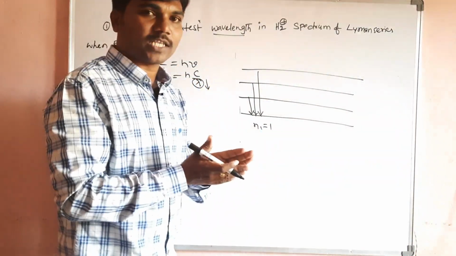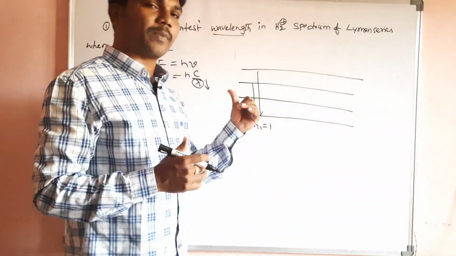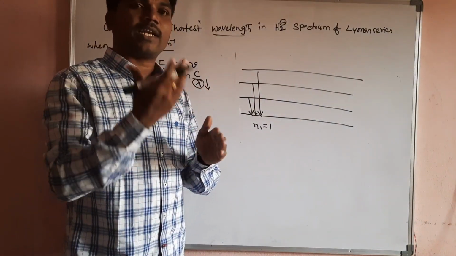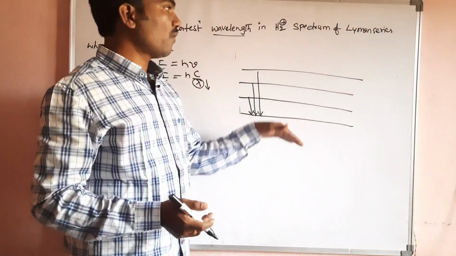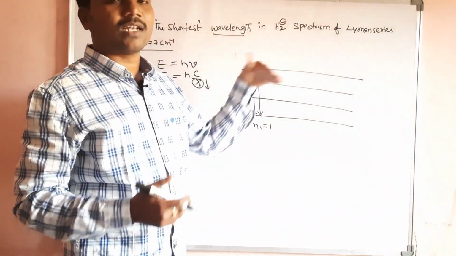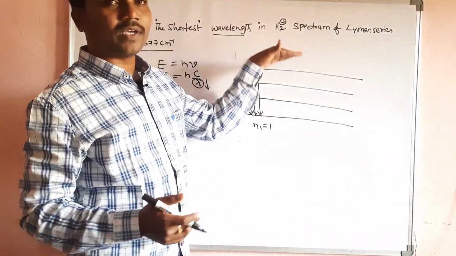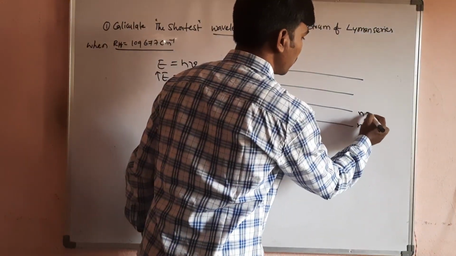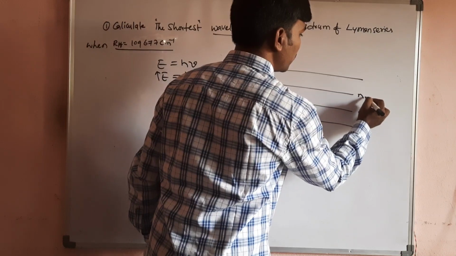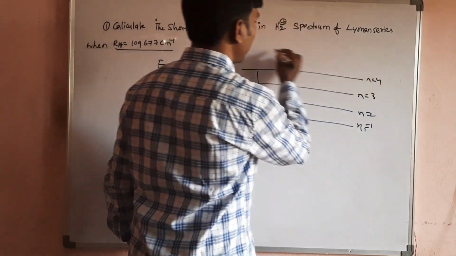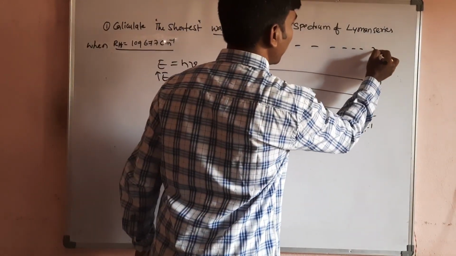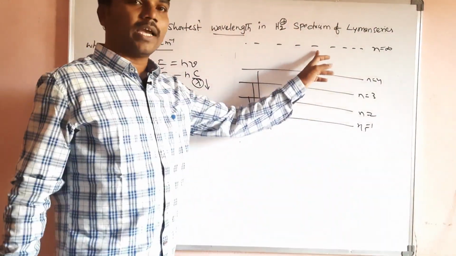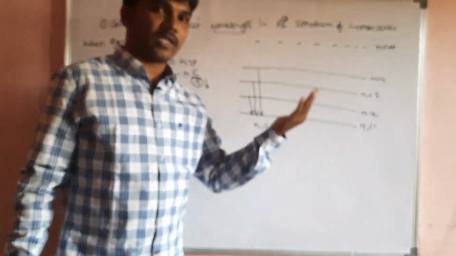According to Bohr's postulates, where the n value increases, the energy also increases. So for the highest n value, there is a large energy. Here n1 is equal to 1, n is equal to 2, n is equal to 3, n is equal to 4. So the last energy level is what? n is equal to infinity. The infinite shell will have maximum energy.